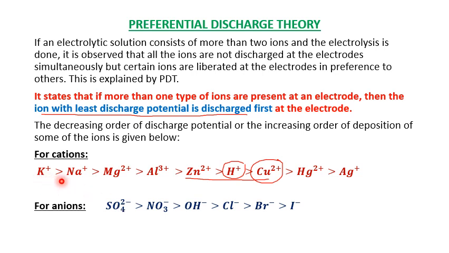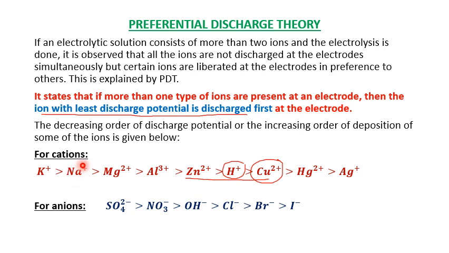Decreasing order of the discharge potential means, for example, K plus and Na plus. If these two are present at the electrode, which will get discharged first? Na plus. It will get discharged first because of the least discharge potential.